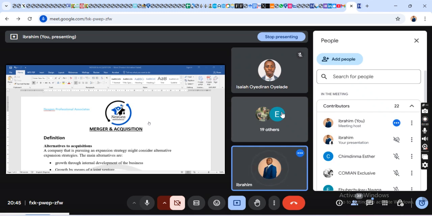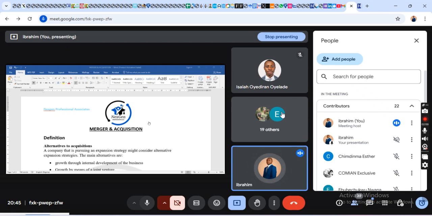You could say acquiring company or acquired company. What is an acquiring company? An acquiring company is a company that wants to take over a particular company or that wants to merge. Then the other company is called the target company or acquired company.